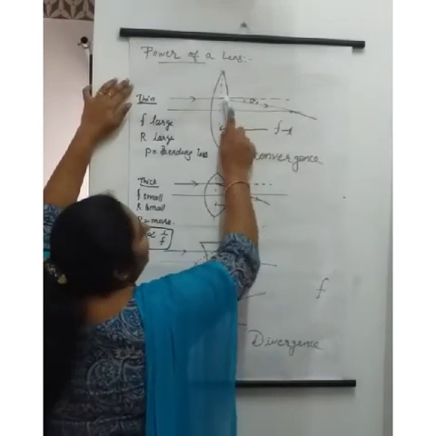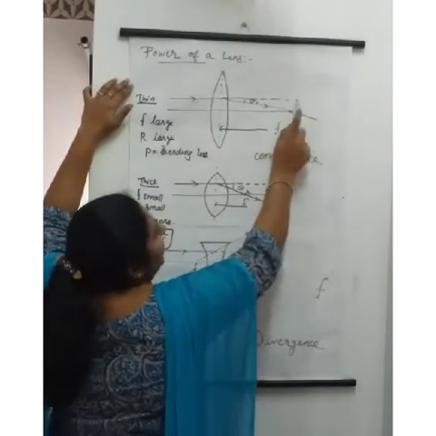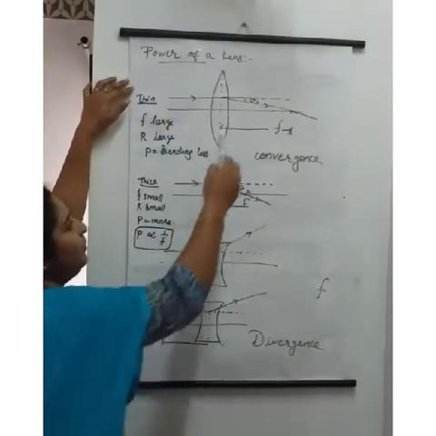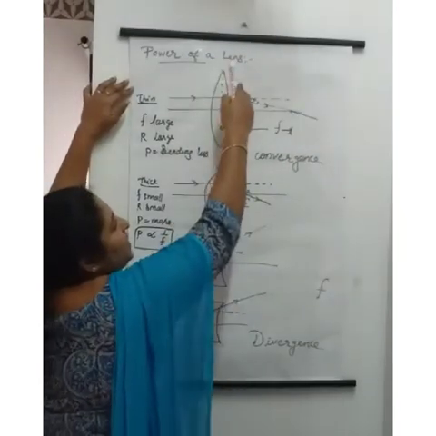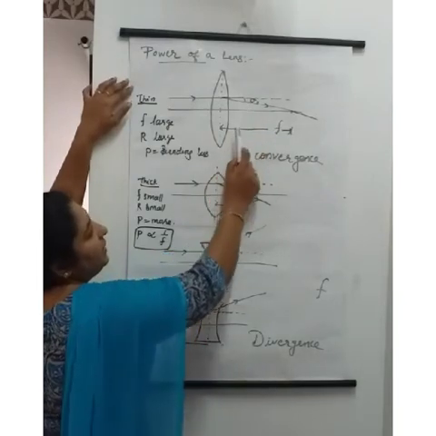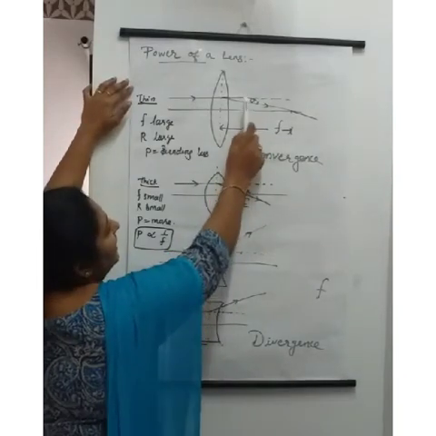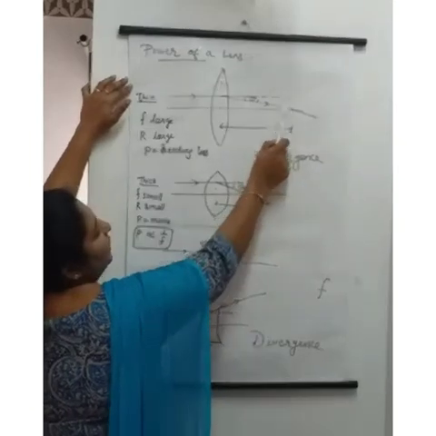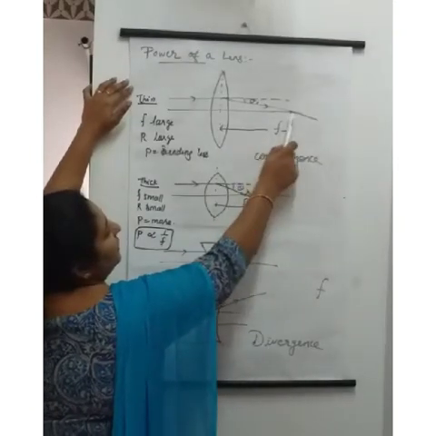If it is not bending, it may go like this, just like the dotted lines. How much is the bending? How much is the bending angle? The theta, this much is the bending angle. Have a look once again: bending angle and the focus, or focal length.